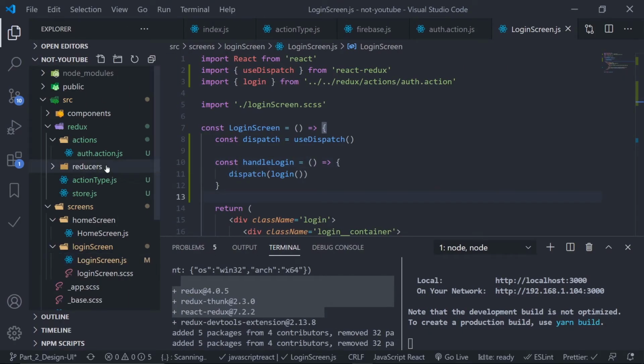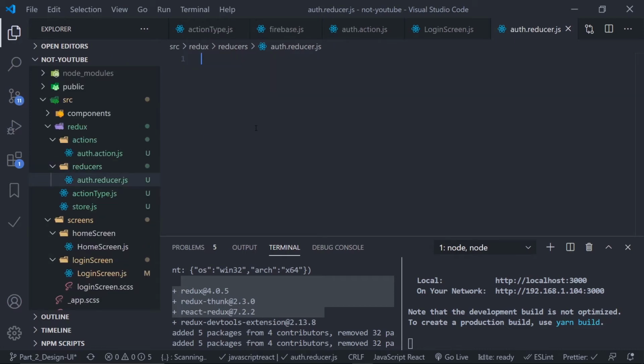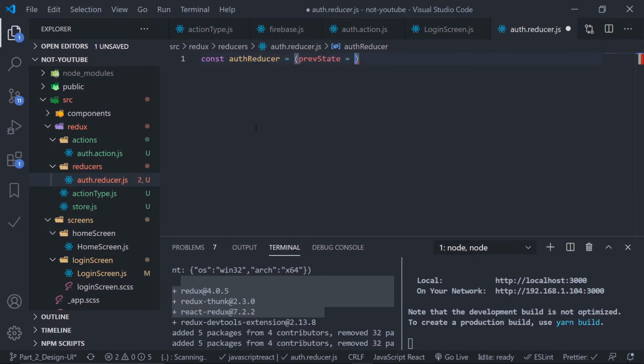So inside this reducer function, let's create a reducer which is exactly the same, but this time the reducer. So auth.reducer.js. Again the reducer is optional. I use this so that I can recognize that file as a reducer. Okay. So this reducer is nothing but a function. Let's name this auth reducer. And this function will get the initial state, or I should say the previous state. So previous state is equal to an initial state. I'll be creating that state in a minute. And then the action, the current action. Okay. So let's create the initial state.